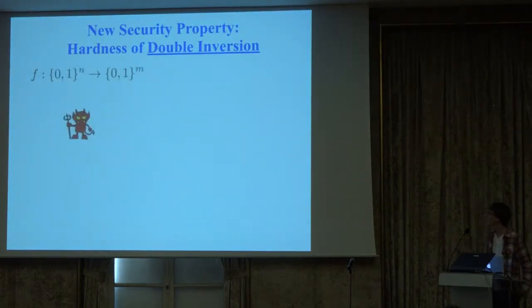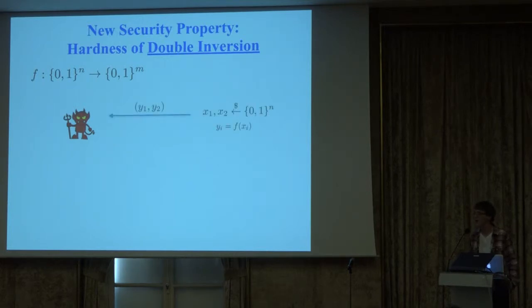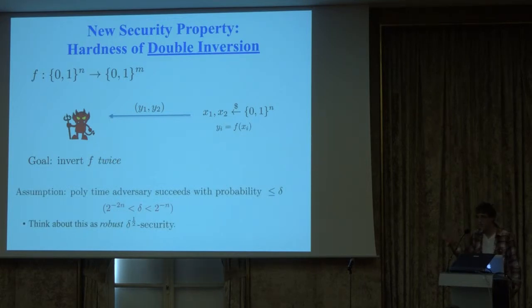So we define this problem of double inversion. It's parameterized by some efficiently computable function f. The computational problem is you imagine that you're given now two outputs, y1 and y2, that come from two independently random inputs, x1 and x2, and yi is f of xi. So you're given these two outputs. Your goal is to invert f on both of these outputs at the same time. And the hardness assumption, which is parameterized by some probability delta, is that you succeed at this with probability at most delta. So the parameter regime of interest here is when delta is less than 2 to the minus n. That is when delta is less than the probability of just guessing one of the two inputs at random.